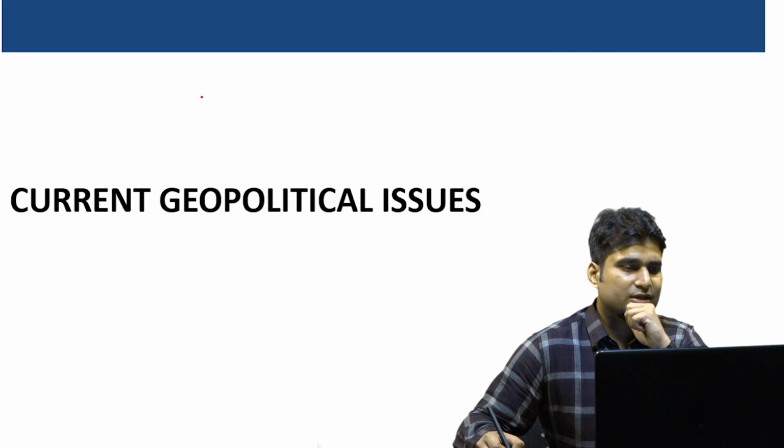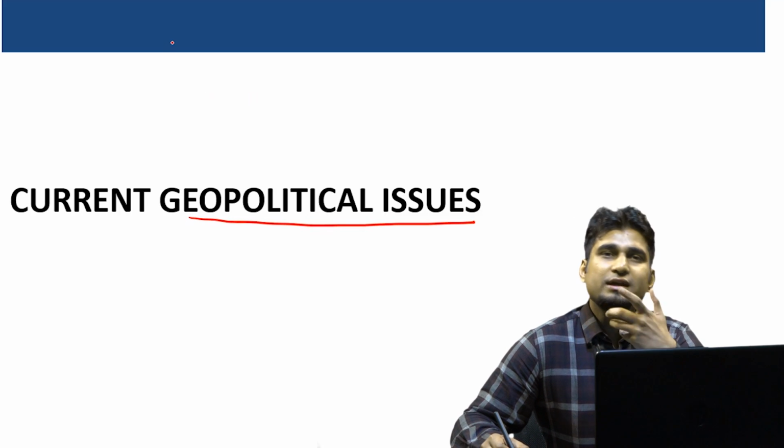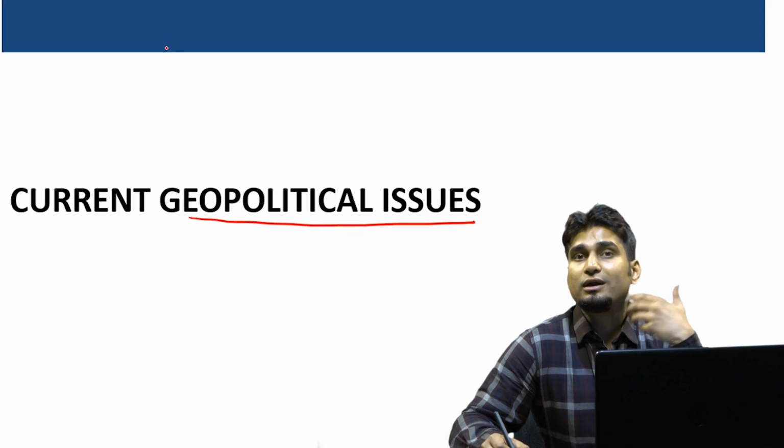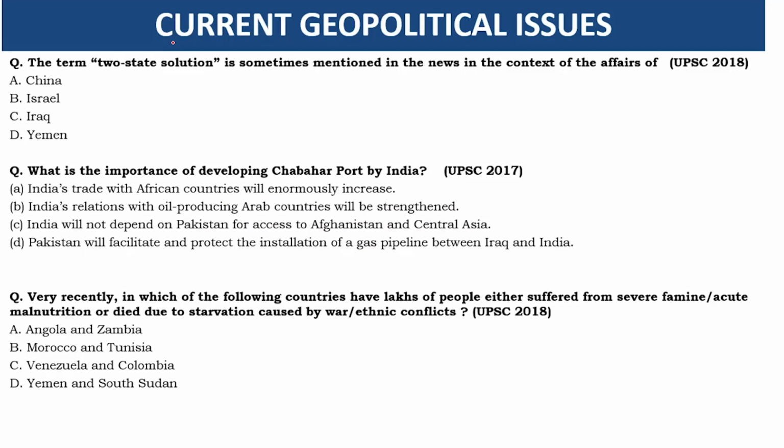Now the third category is current geopolitical issues. Here, if you are reading the basic newspapers and understanding the issues, you can solve every question. Just see, in 2018 they asked about the two-state solution. Very much in the news. When Mr. Benjamin Netanyahu came to India, India acknowledged that though we have very good relations with Israel, we accept the two-state solution, that there is a place for Palestinian people and for Israel also.